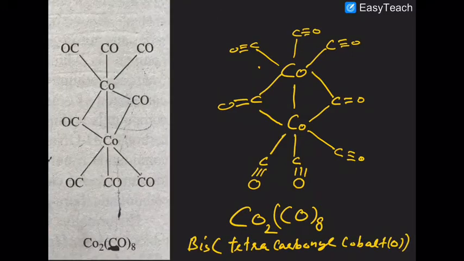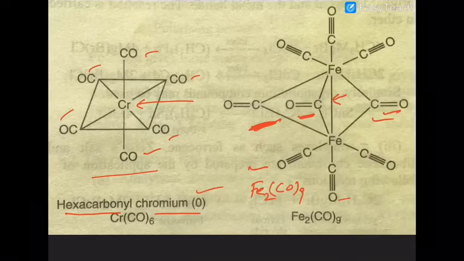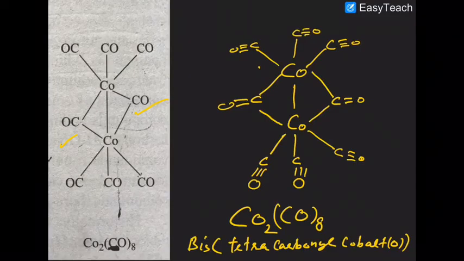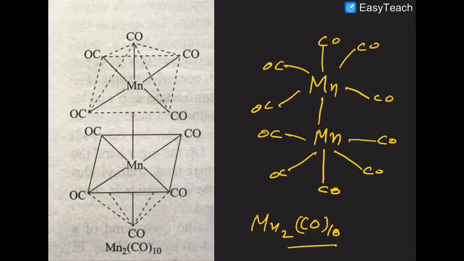Compare it with what? If you compare it with Co2(CO)8, there will be two bridged carbonyls. If you compare it with Fe2(CO)9, there will be three bridged carbonyls. So in Fe2(CO)9, there are three bridged carbonyls. In Co2(CO)8, there are two carbonyls present as bridges. But in the case of Mn2(CO)10, there is no bridged carbon monoxide present between the two metal atoms.